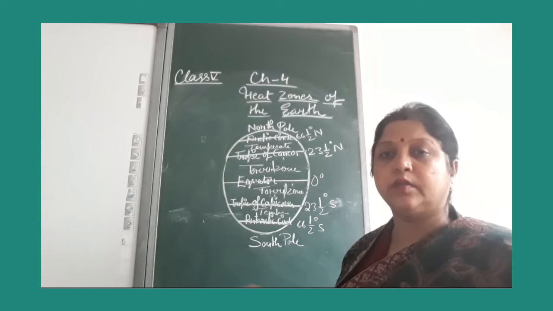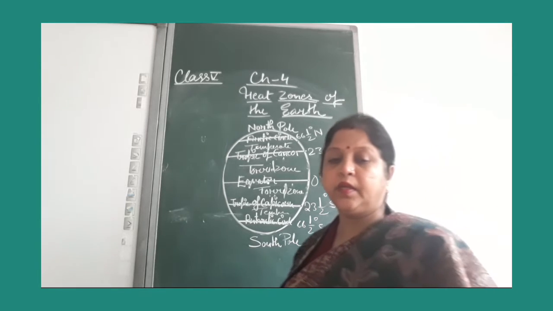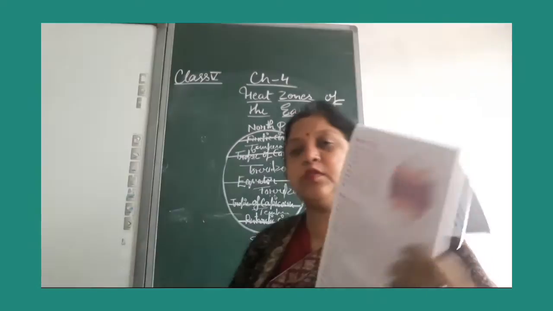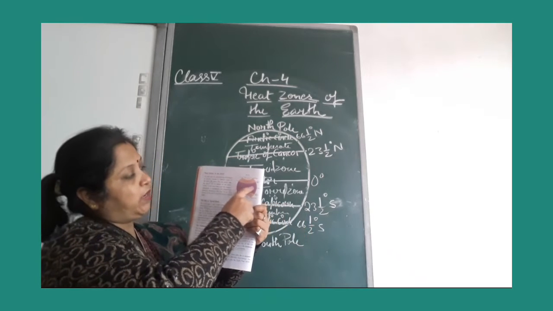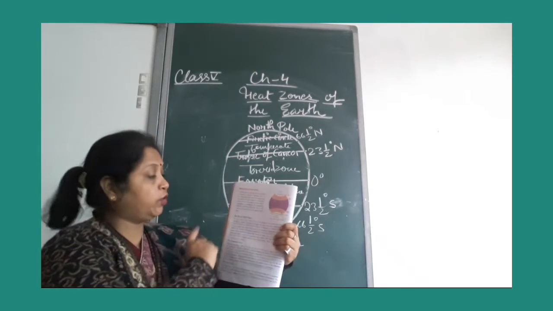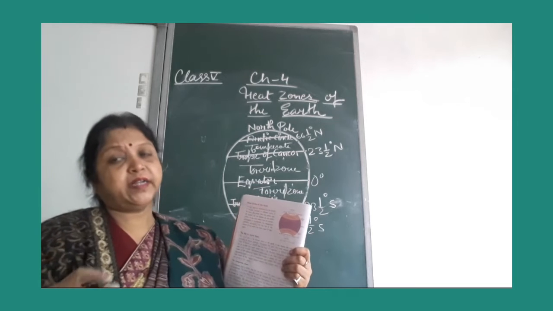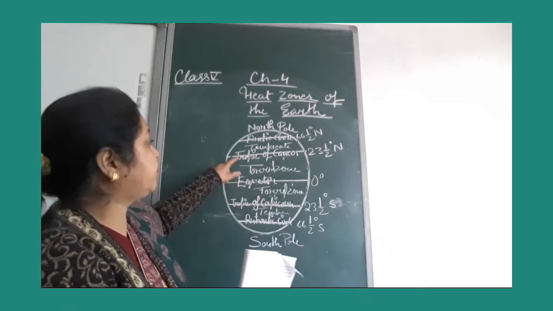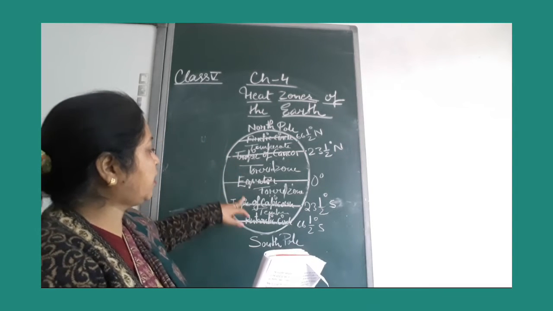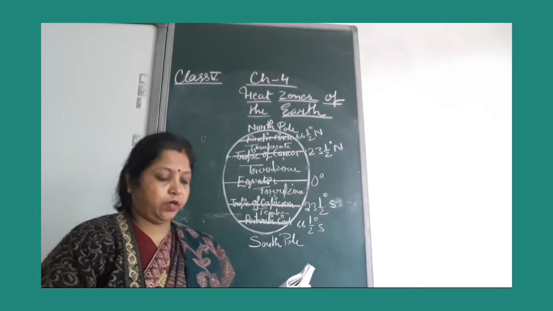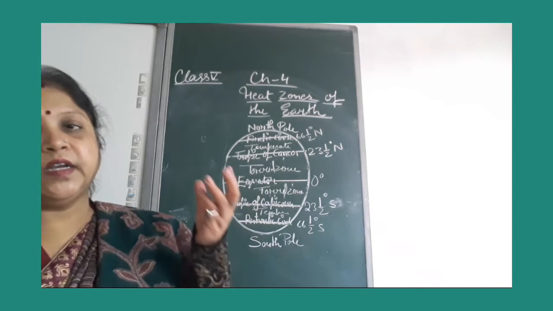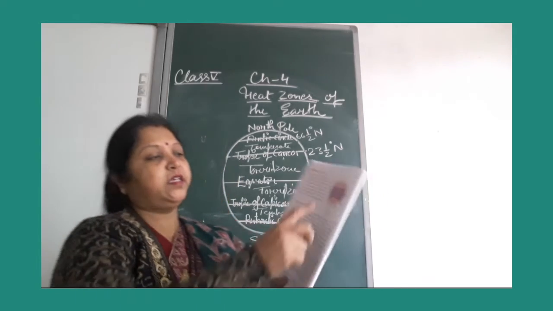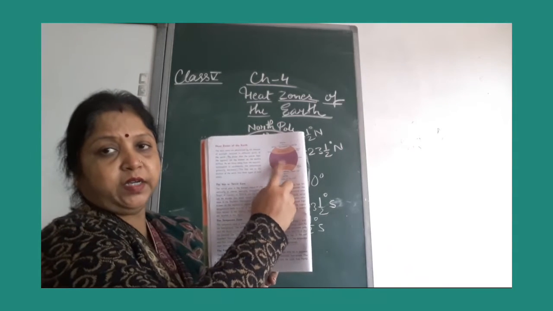Now open your book, page number 20, heat zones of the world. See the picture here. The purple color shows the torrid zone, also known as the hottest region of the world. The torrid zone extends between the Tropic of Cancer in the north and the Tropic of Capricorn in the south. This zone receives very little rainfall, and most desert areas are in the torrid zone.